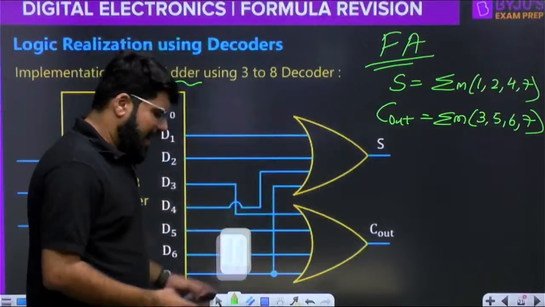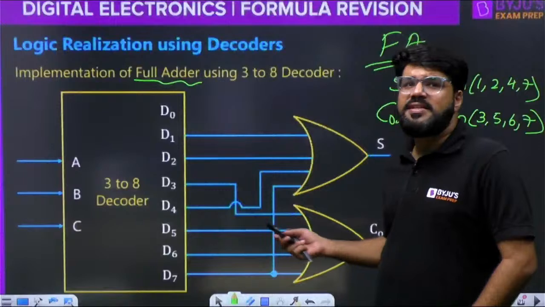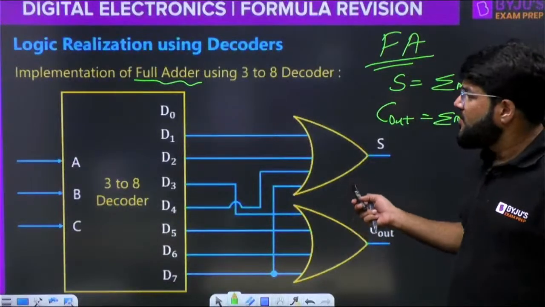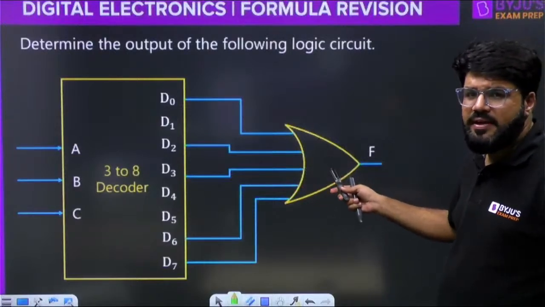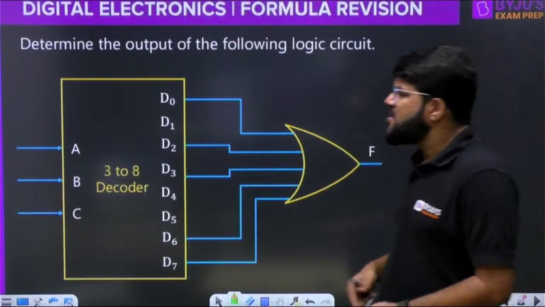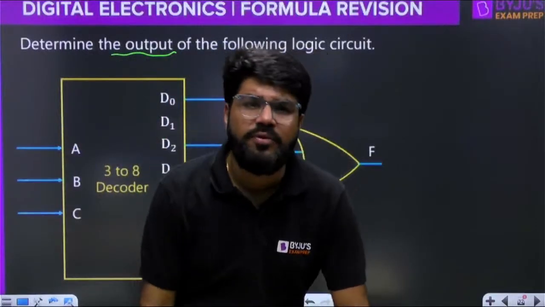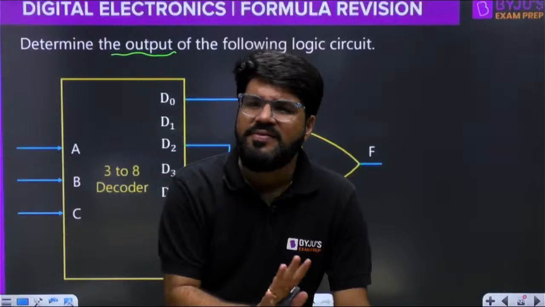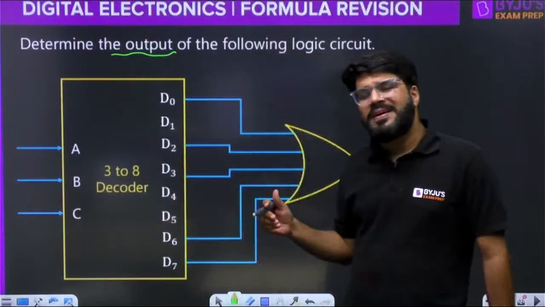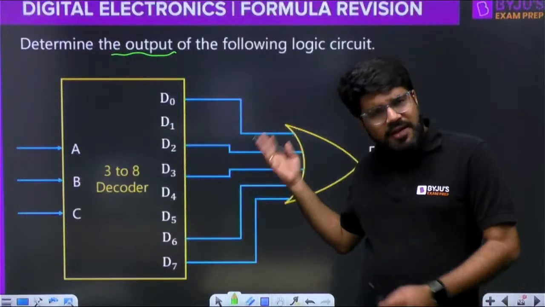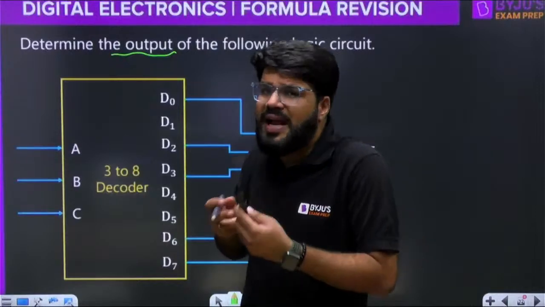Now, as far as the GATE exam is concerned, because we are revising for GATE right now, rather than logic implementation, they will give you a decoder that has used some particular minterms, and they ask what the final output is. Some portions in digital we can only revise through questions, because it is a category of question. Decoder is a very simple topic. It is not a very important topic, but this is the type of expected question. There is no special formula for this, you have to go back to K-map. That is why I am showing you the category of the question in the revision.